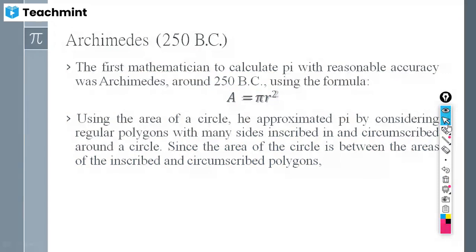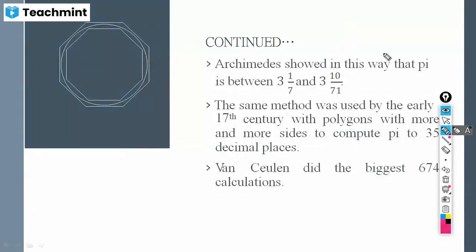See, you can observe a polygon here, right? There is a circle in this way. So what was the basic principle used by Archimedes to find the value of pi? Just concentrate on the screen. If this is a circle, he would inscribe a square within that circle. Thereafter, he used to circumscribe a square outside the circle.